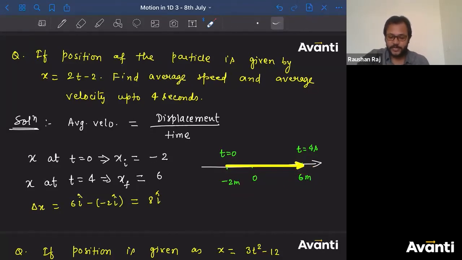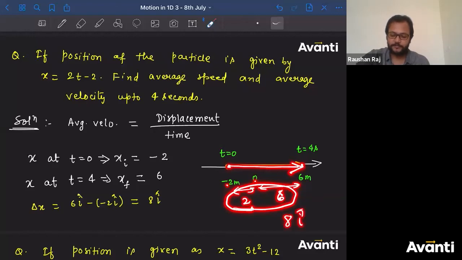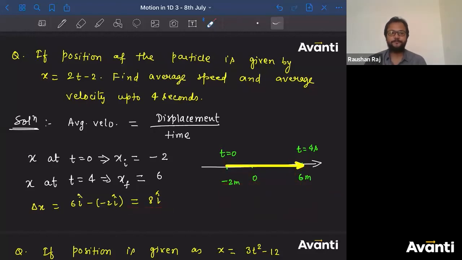0 to -2, the length is 2. 0 to 6, the length is 6. So the magnitude of displacement is 8. Direction is from initial towards final, that means towards positive x direction. So 8 i cap. That is what I have got here.